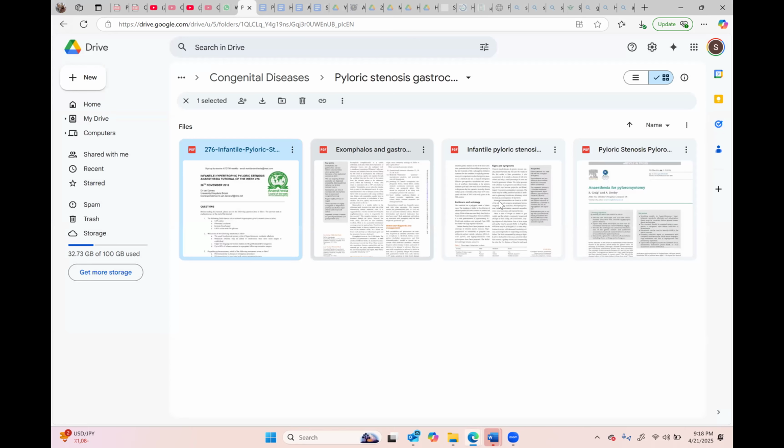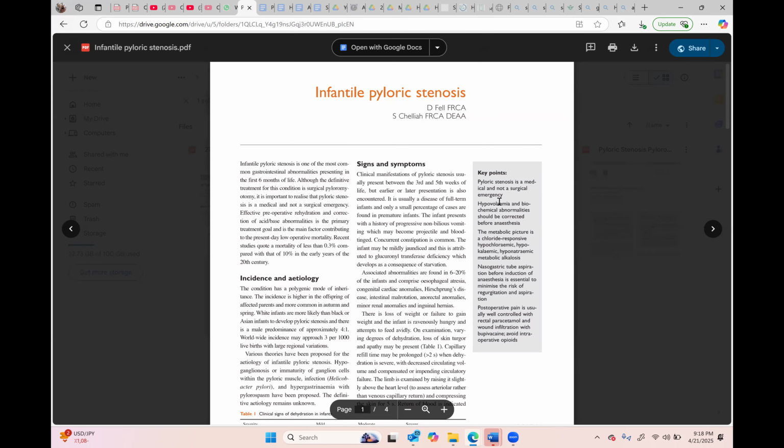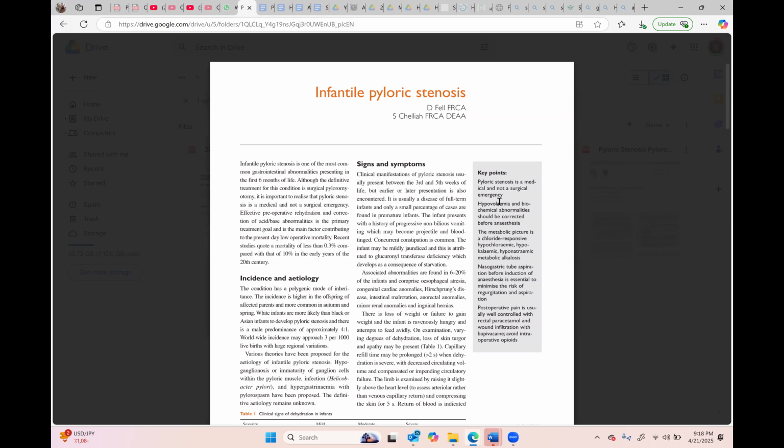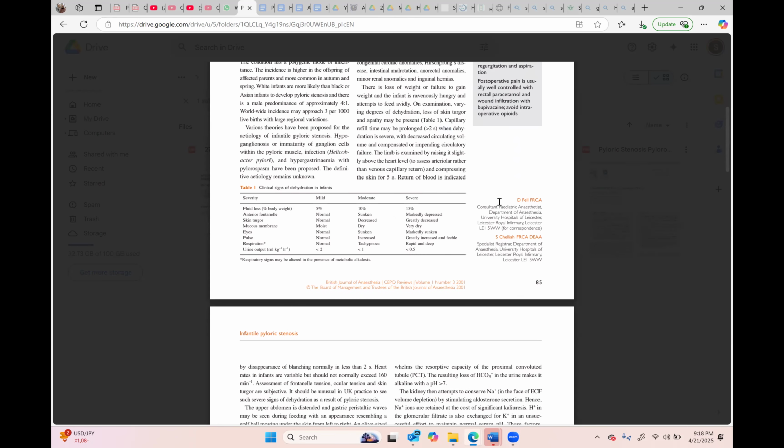So of course there is a specific answer for it, but the generalized answer will be: the dehydration is corrected, electrolytes are corrected, urine output starts pouring, then you will go for surgery. It's a medical emergency, not a surgical emergency. Then, because the stomach is full, you can measure the stomach volume and you can do a 4-quadrant suctioning. These are the main points which you can tell.